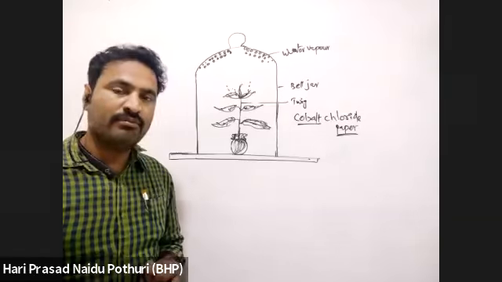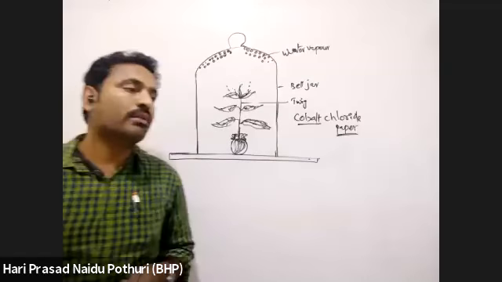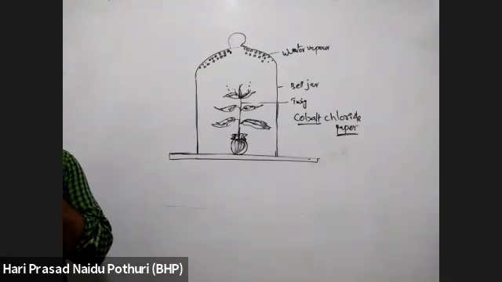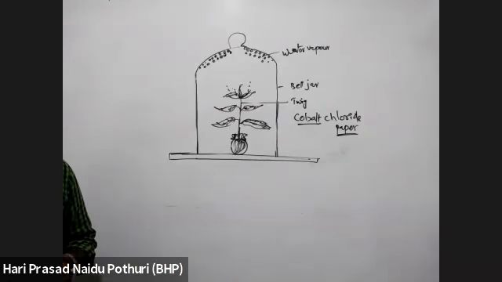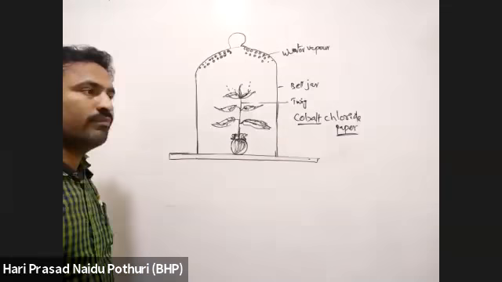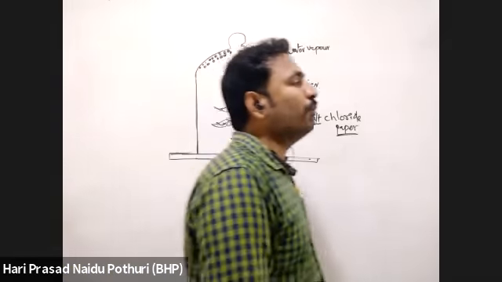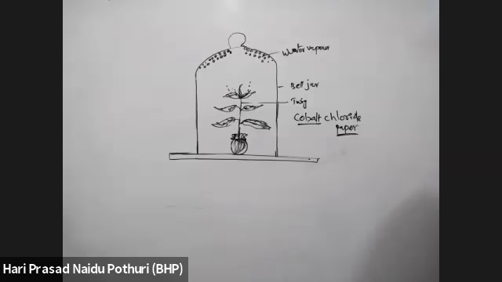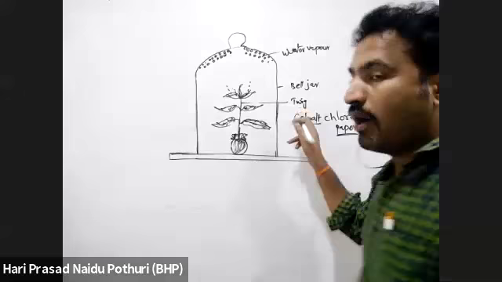After some time the cobalt chloride paper turns from blue to pink color due to absorption of water.